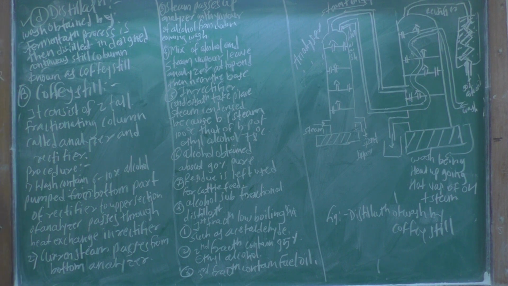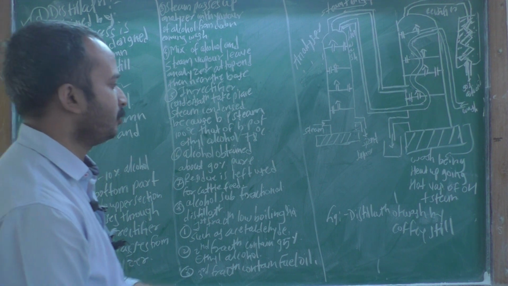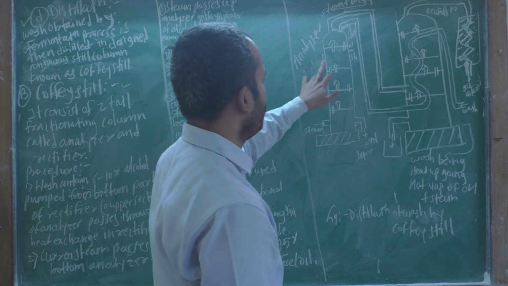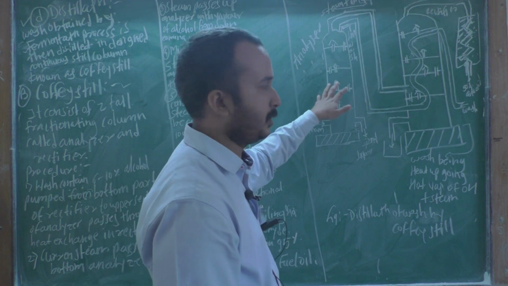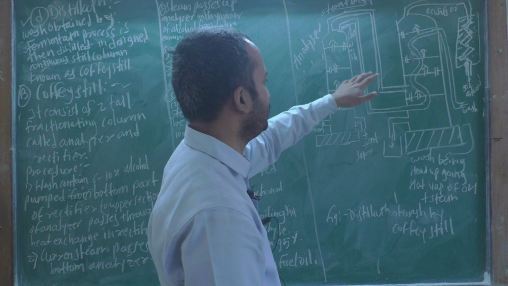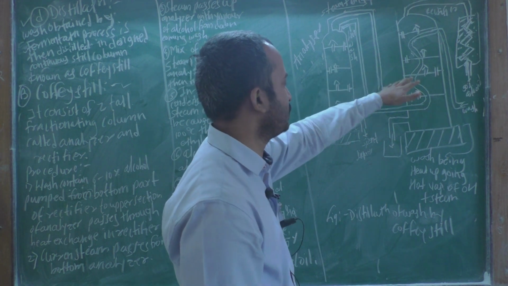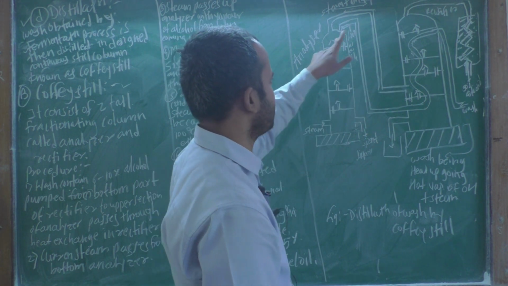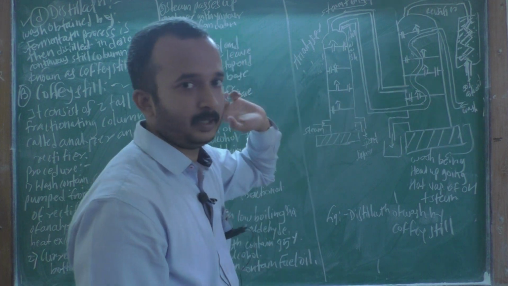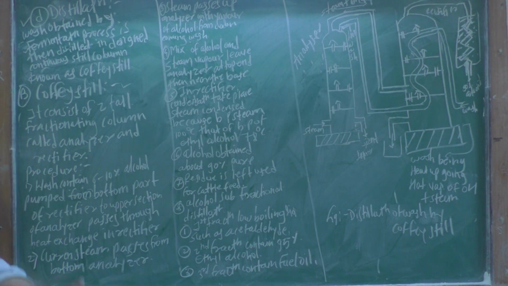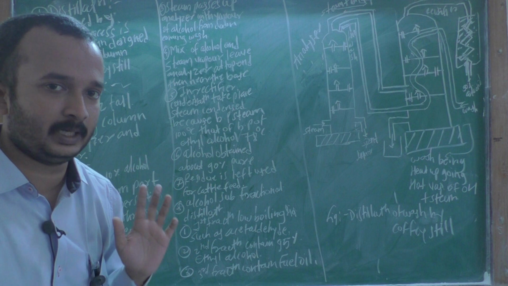Firstly, the coffee still consists of two tall fractionating columns, called the analyzer and the rectifier. It means that the coffee still contains two tall fractionating columns. One column is an analyzer and one column is a rectifier. These are the two columns.